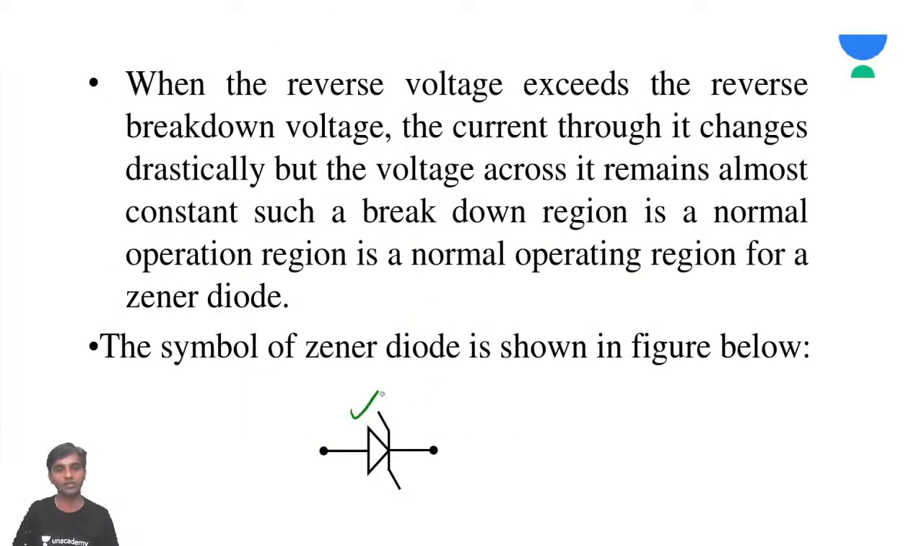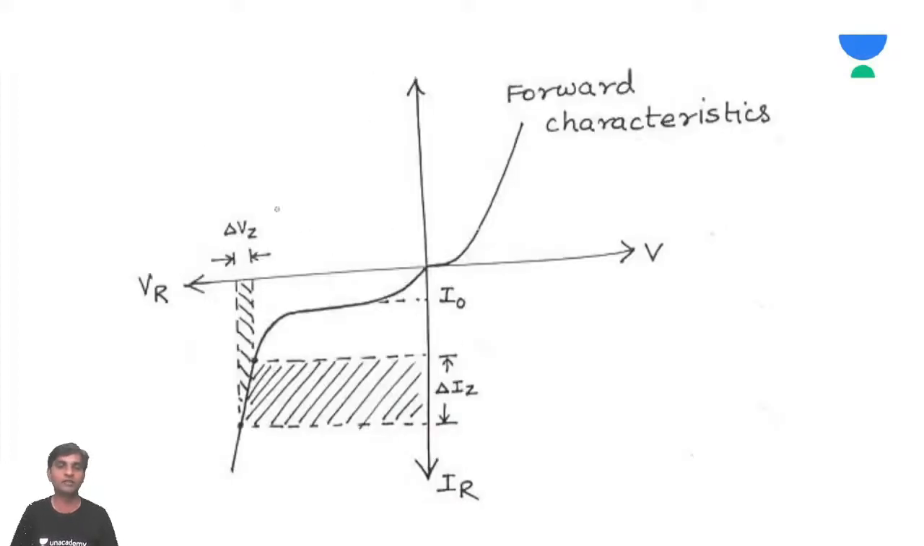This is a symbol. I also explained why the symbol is like this, so do not worry. These are the VI characteristics of a PN junction diode. We have discussed that for forward bias characteristics, it acts like a normal PN junction diode. But in reverse bias characteristics, till some point it will give you a common current, the reverse saturation current. But after breakdown, it will give you infinite current, the maximum current.